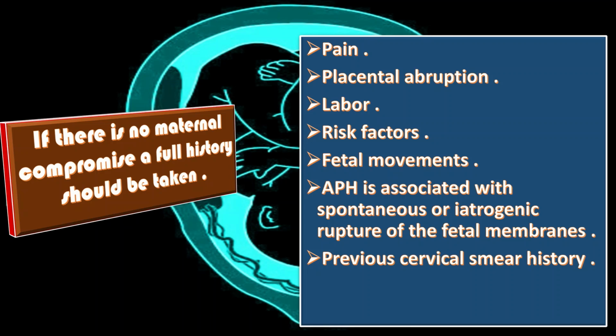Previous cervical smear history may be useful in order to assess the possibility of neoplastic lesion of the cervix as the cause of bleeding. The presentation of cervical cancer in the pregnancy depends upon the stage at diagnosis and the lesion size. Most women with FIGO stage 1 cancer are asymptomatic.